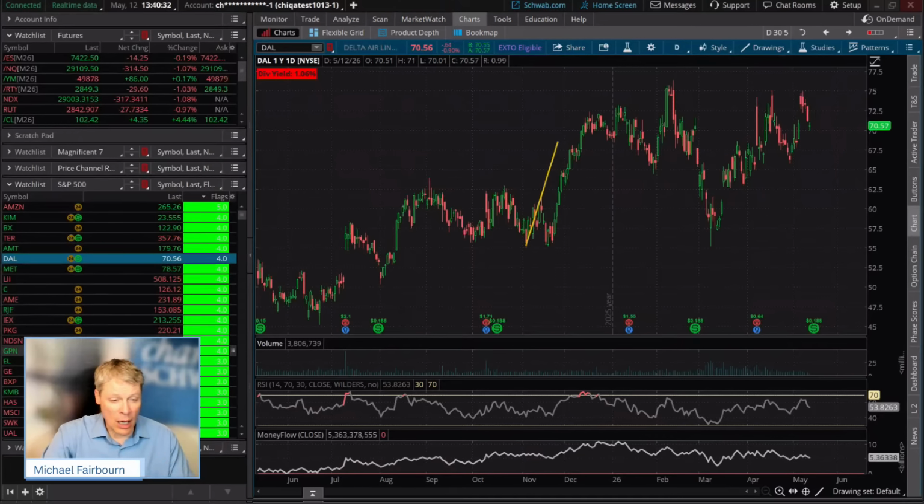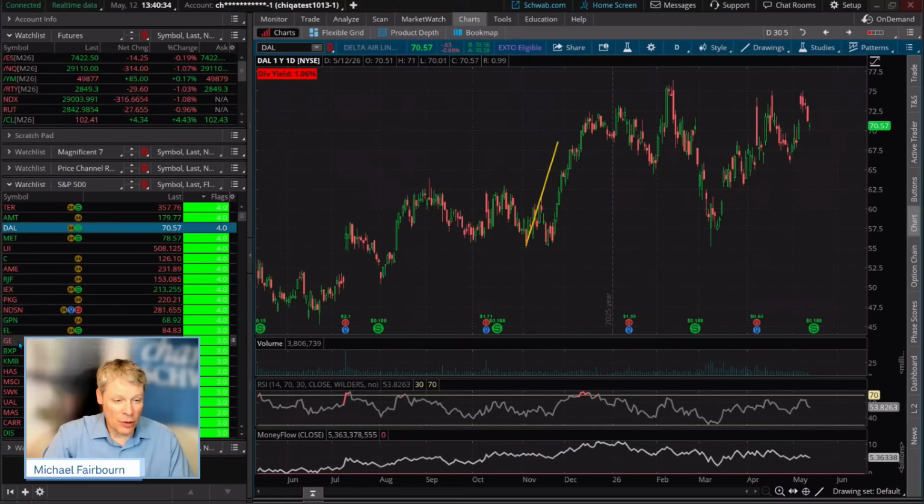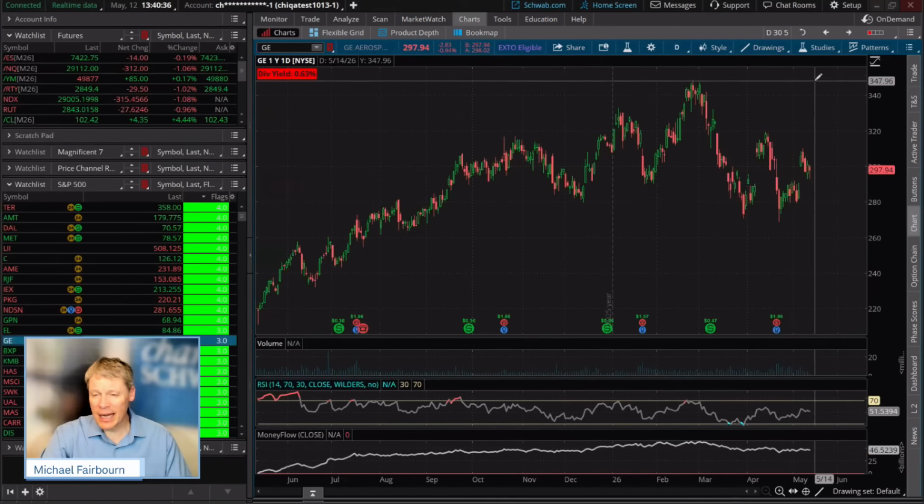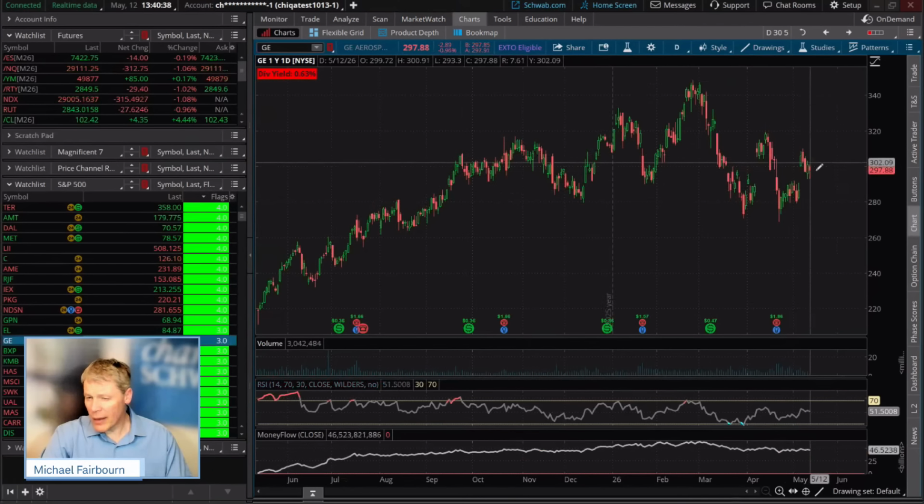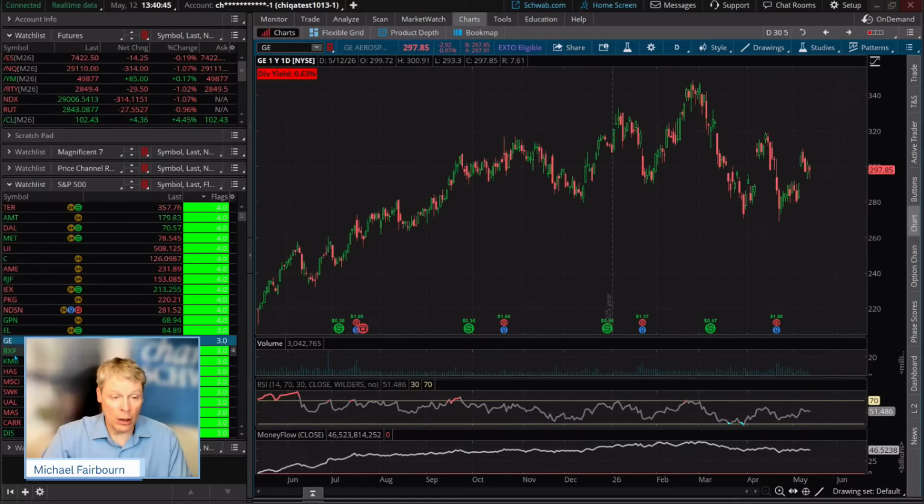Many of these are not. I was trying to find... GE has got some tech elements to it. This one, yeah, there's a little bit of a pullback, a lot of consolidation, though. When we're looking outside of technology, we're seeing a lot of consolidation outside of technology.